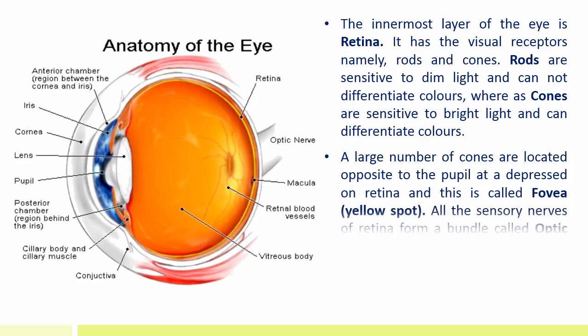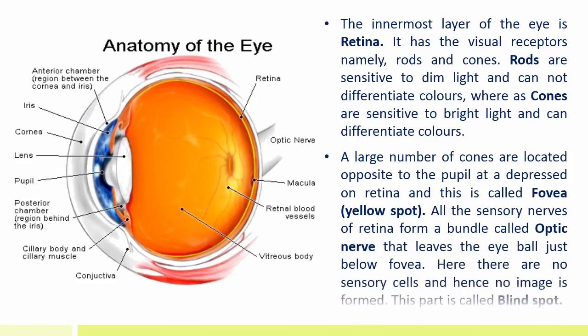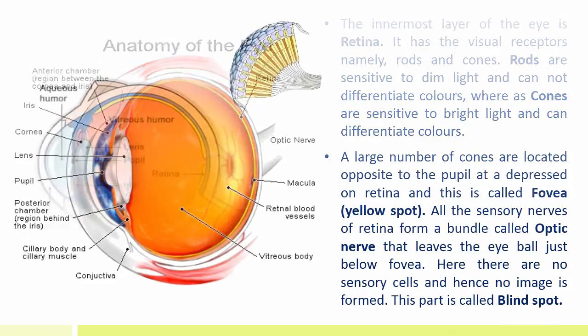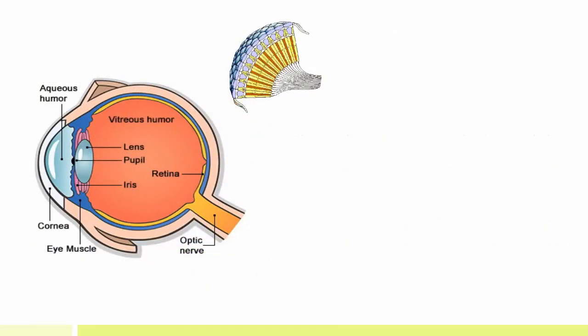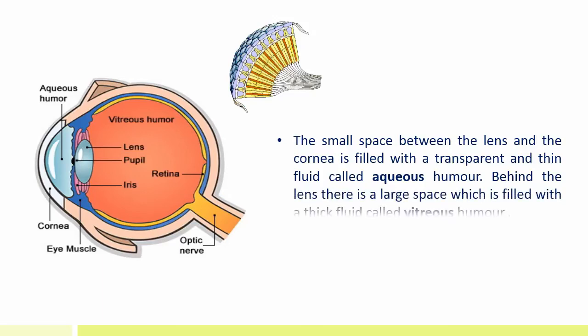All the sensory nerves of retina form a bundle called optic nerves that leaves the eyeball just below the fovea. Here there are no sensory cells and hence no image is formed. This part is called blind spot. A small space between the lens and the cornea is filled with a transparent and thin fluid called aqueous humor. Behind the lens, there is a large space which is filled with a thick fluid called vitreous humor.